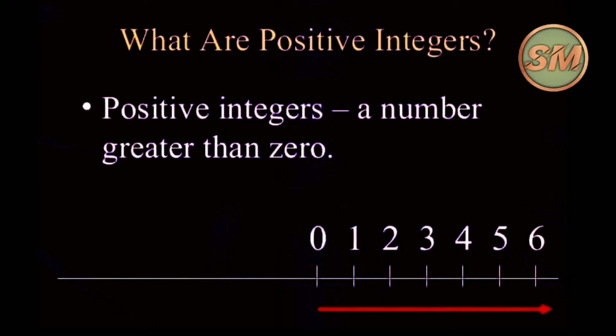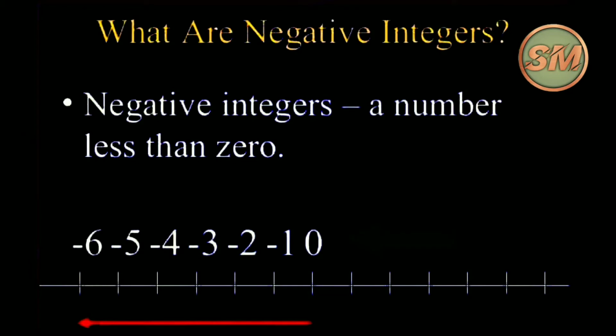Here the question arises, what are positive integers then? Positive integers are numbers greater than 0. Here we can see 0, 1, 2, 3, 4, 5, 6. Negative integers are numbers less than 0, that is -1, -2, -3, -4, -5, -6.